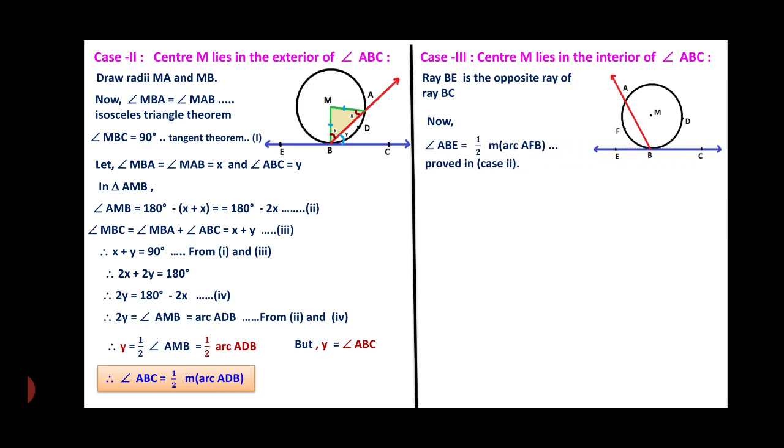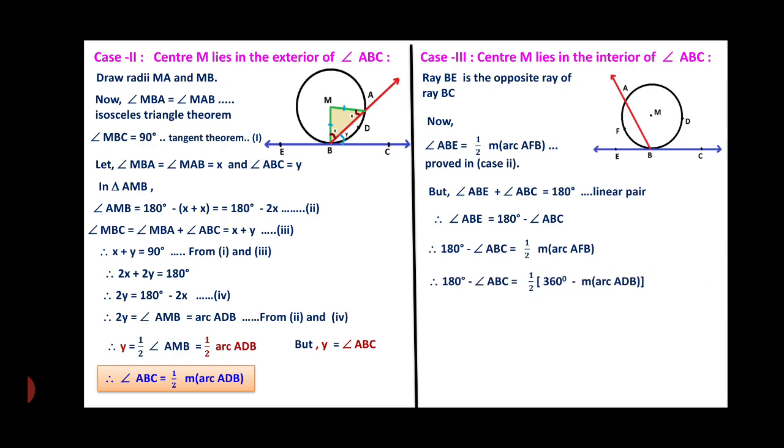Now angle ABE is equal to half the measure of arc AFB, that is proved in case 2. Because M is in the exterior, if you consider this case, therefore case 2 is used here. But angle ABE plus angle ABC is equal to 180. This is the linear pair formation. Therefore angle ABE is equal to 180 minus angle ABC. Therefore 180 minus angle ABC is equal to half the measurement of arc AFB.